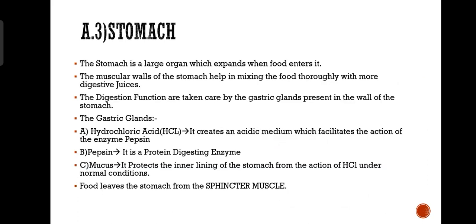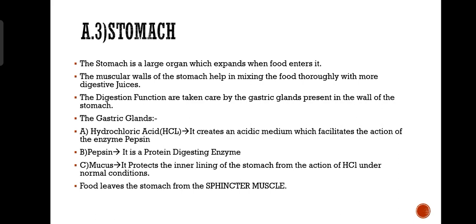Next, we have the important organ called the stomach. The stomach is a large organ which expands when food enters it. The muscular walls of the stomach help in mixing the food thoroughly with more digestive juices. The digestive functions are taken care of by the gastric glands present in the wall of the stomach. The gastric glands secrete hydrochloric acid, pepsin, and mucus. These are the three things you need to remember very thoroughly. Gastric glands: hydrochloric acid, pepsin, and mucus.